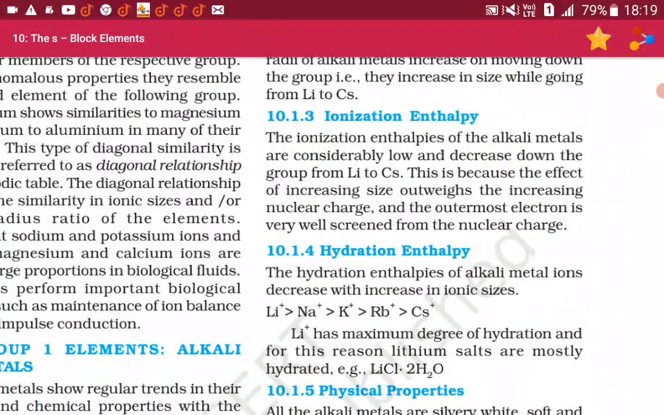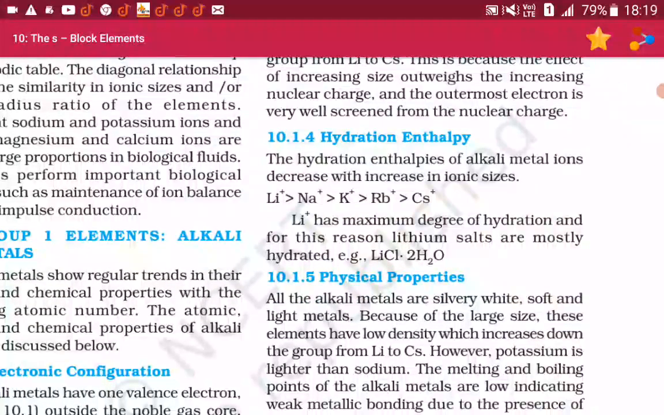10.1.3 Ionization enthalpy. The ionization enthalpies of the alkali metals are considerably low and decrease down the group from lithium to cesium. This is because the effect of increasing size outweighs the increasing nuclear charge and the outermost electron is very well screened from the nuclear charge.